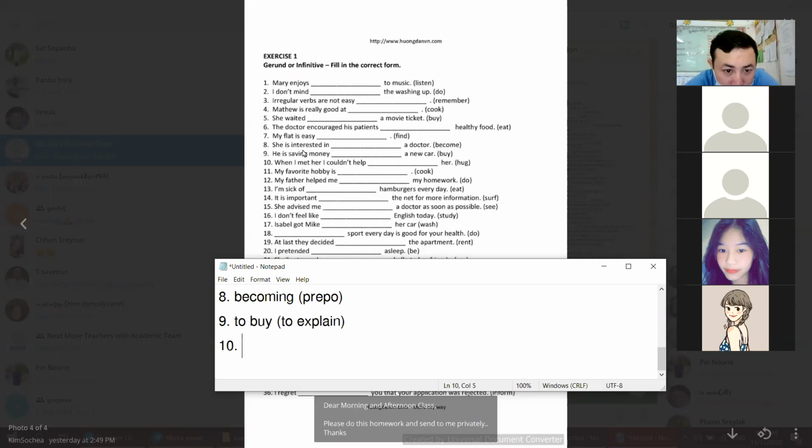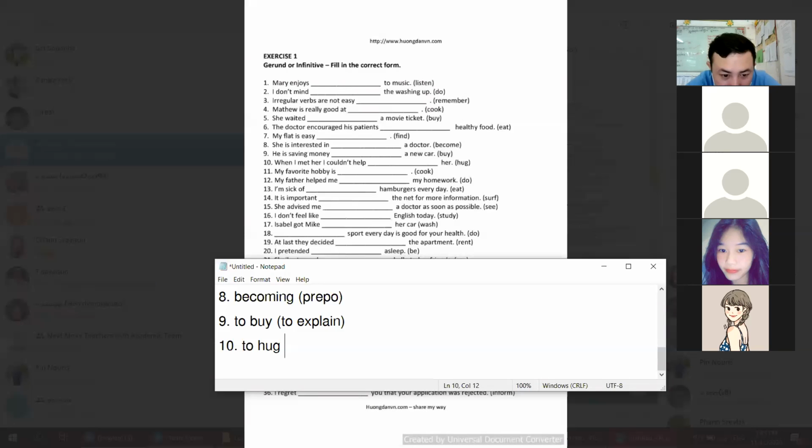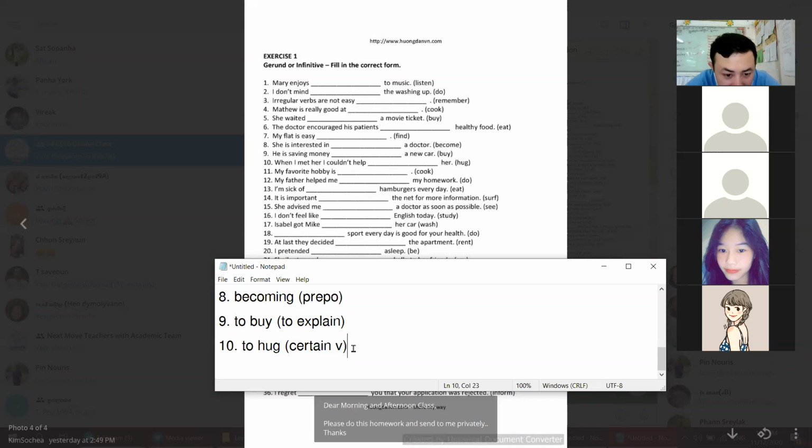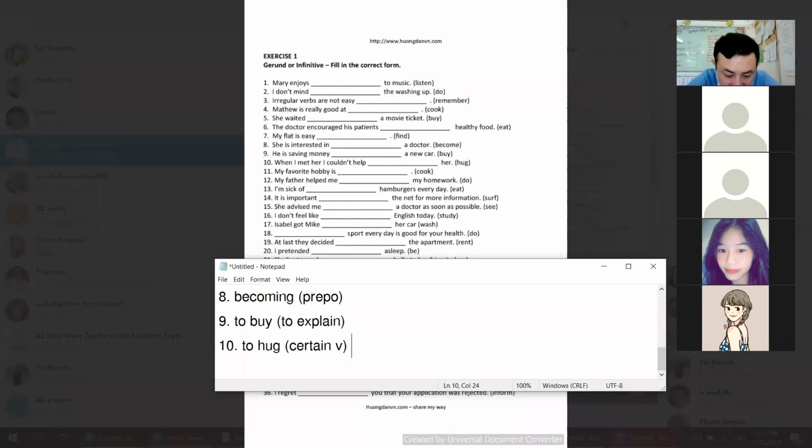When I met her, I couldn't have to hug her. When I met her, I couldn't have to hug, right? Why to hug? Yes, because of the verb have. Okay, so this one I cannot say you are wrong, but actually what we are studying now, that one is right because of the word have, right? But actually the correct answer is hugging. It's about hugging. We just use gerund. Okay? Hugging, not to hug.